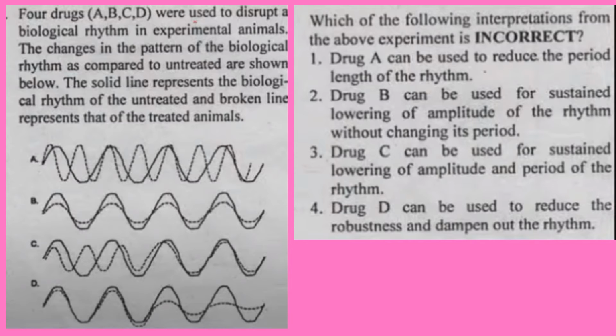And D is used to reduce the robustness and dampen out the rhythm. Okay, D is also a correct answer, but in the case of C, you can see there is no sustained reduction. There is no sustained reduction or increase of the amplitude in the case of C. So C is the incorrect option here. The experiment shows C is the incorrect option. So C is our answer.